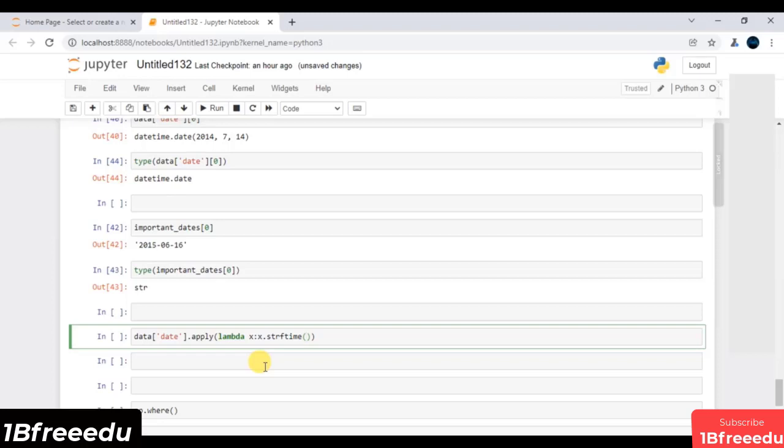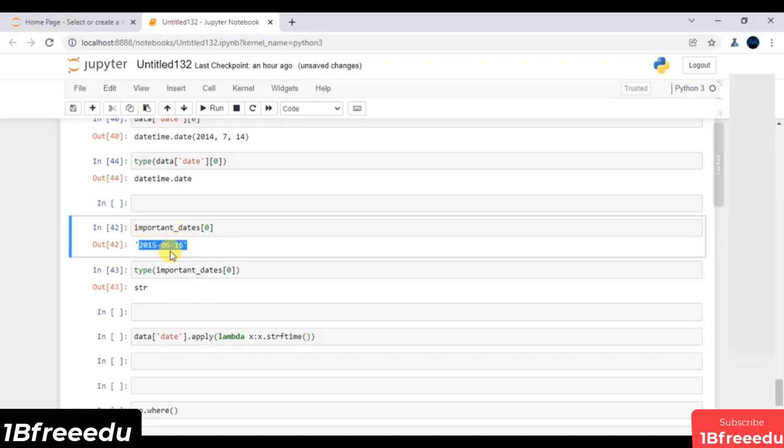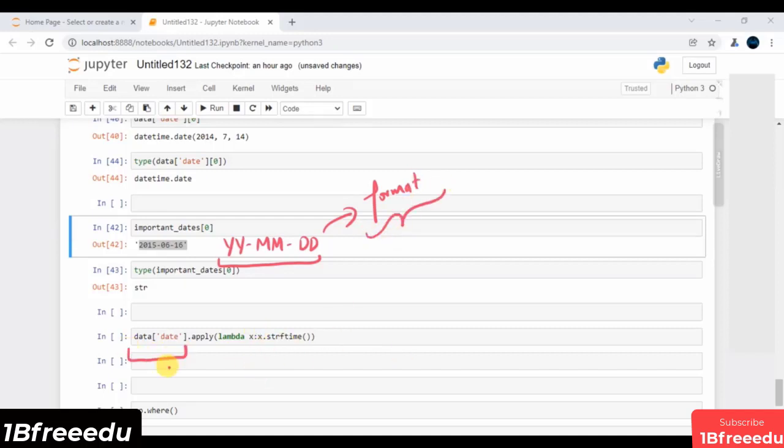Over there, we have to pass the format in which we wish to convert the datetime object into a string object. The format is year, month, and date.